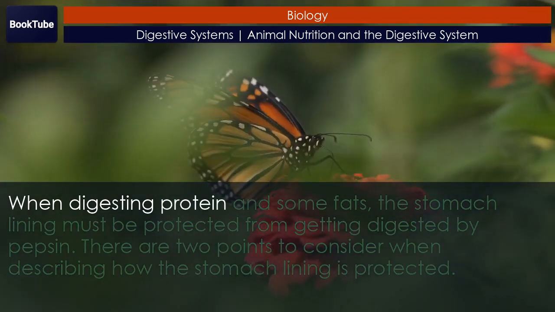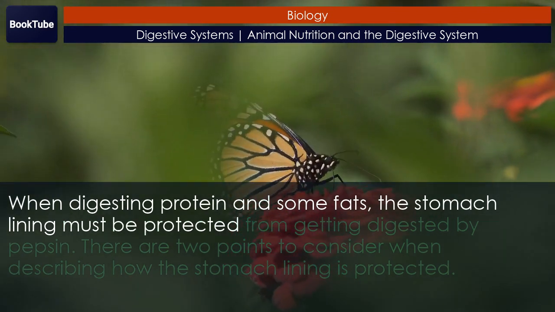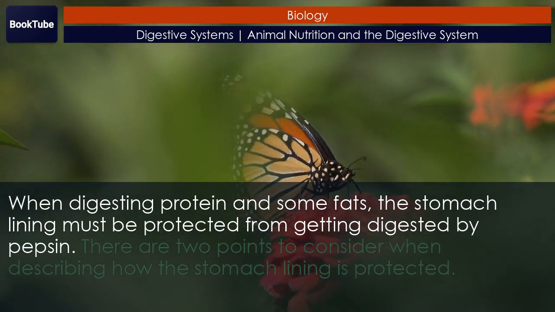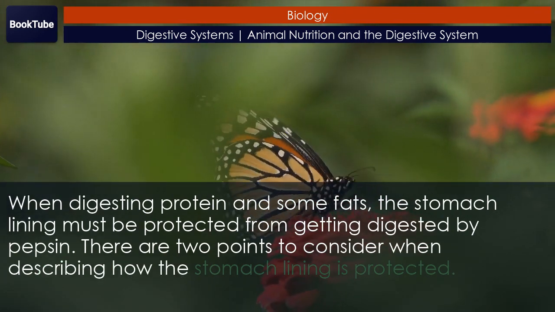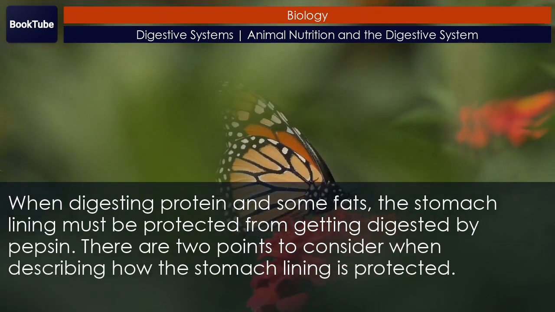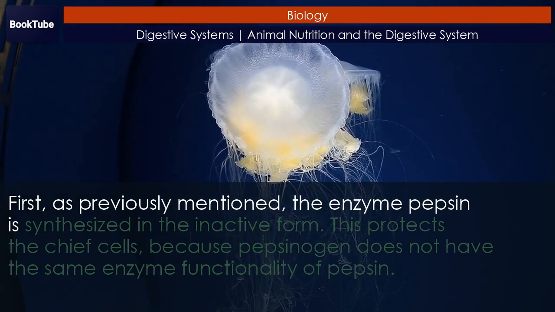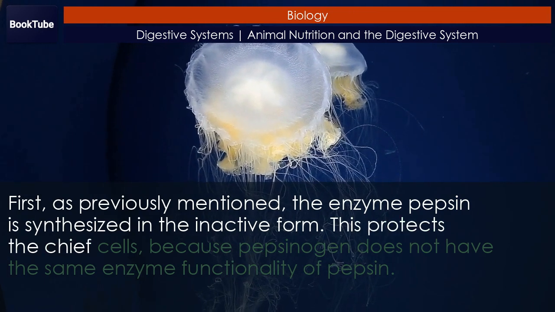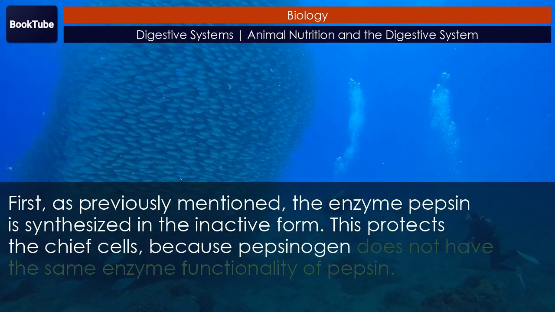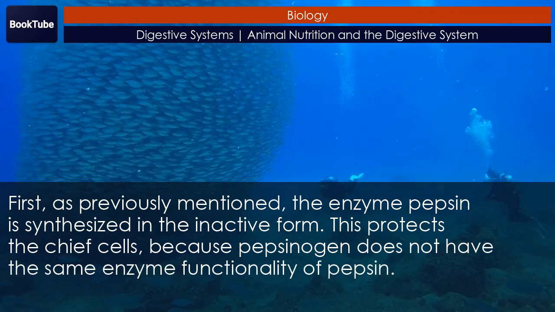When digesting protein and some fats, the stomach lining must be protected from getting digested by pepsin. There are 2 points to consider when describing how the stomach lining is protected. First, as previously mentioned, the enzyme pepsin is synthesized in the inactive form. This protects the chief cells, because pepsinogen does not have the same enzyme functionality of pepsin.